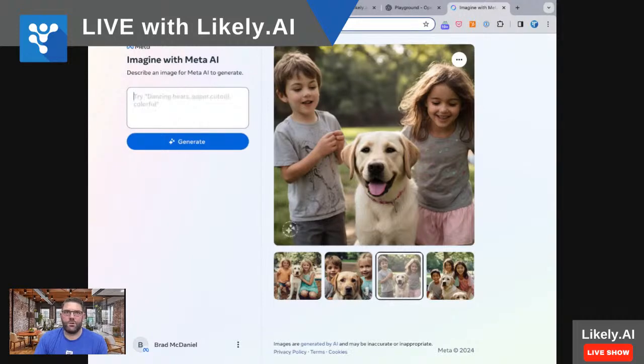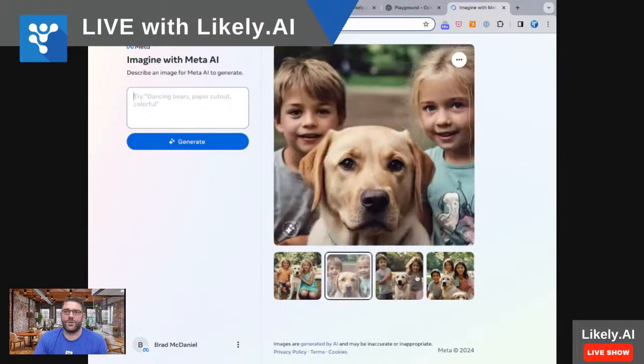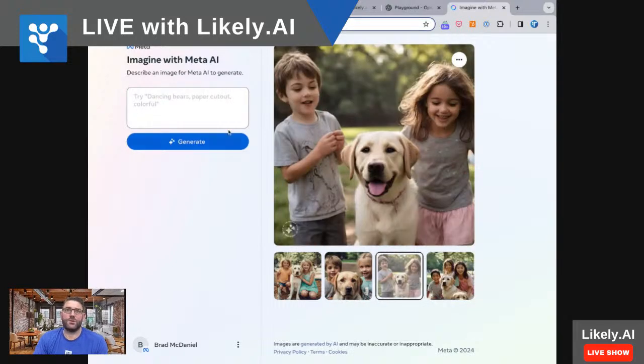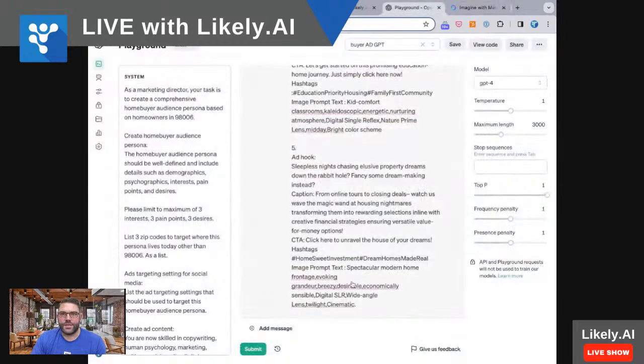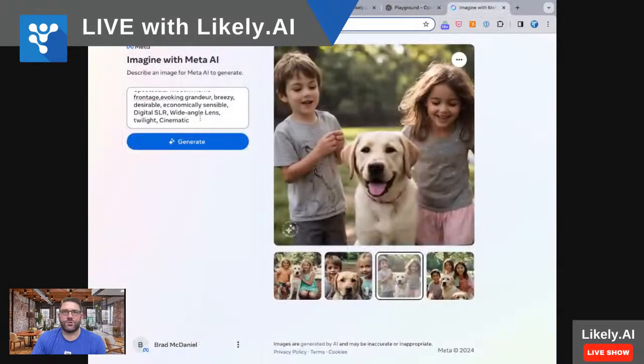And so I'm literally going to paste, and these are some images that I was playing around with earlier. So this is kids playing with a dog at a park. Kind of cool. But to get really good images, you need more description. Obviously I'm still having some common issues here, but it very clearly spells out exactly what we want it to generate an image of. And again, I just copied this from right here at the end, and this is going to be a prompt that's going to be shortly available.